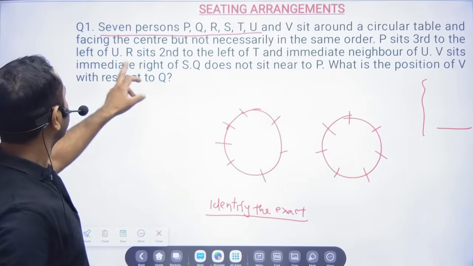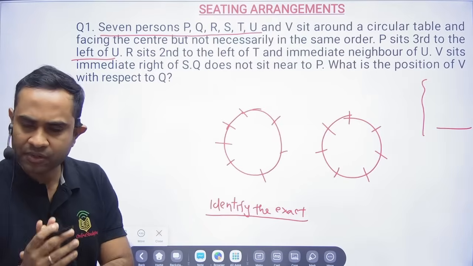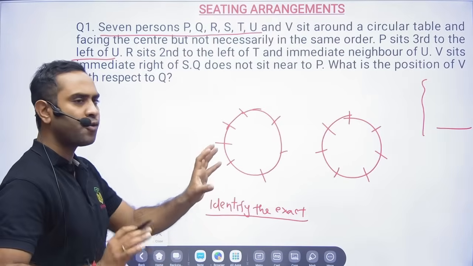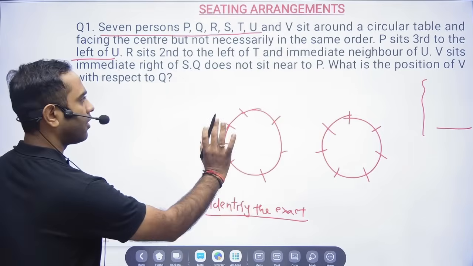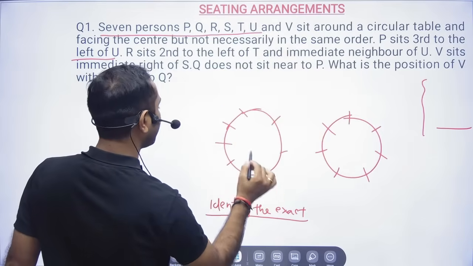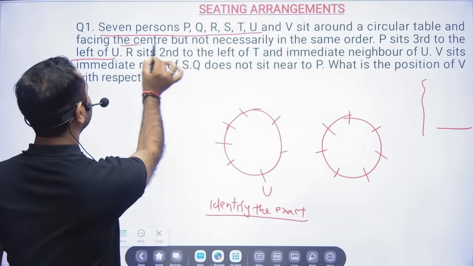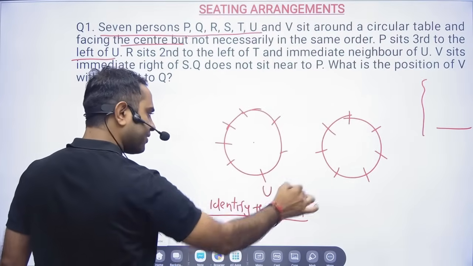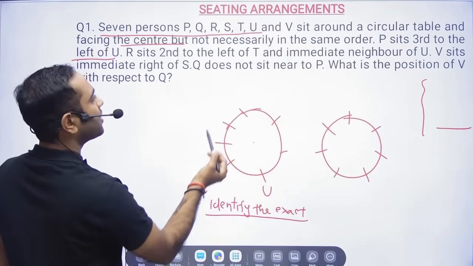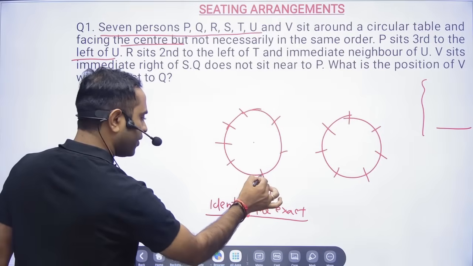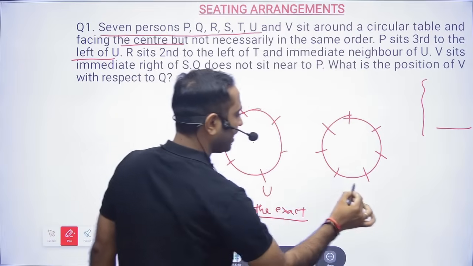Now let's see: P sits third to the left of U. Right now you are totally free, you can place anywhere because all the seats are vacant. I will put U here. See, everyone is facing the center, so definitely this will be your right and this will be your left. U is here, and then first left, second left, and third left, so P will come here. Same thing here.